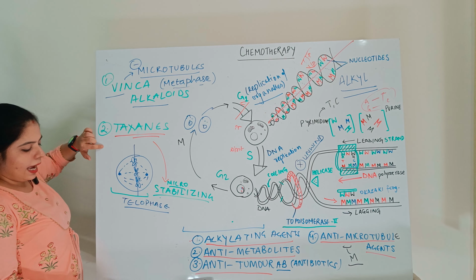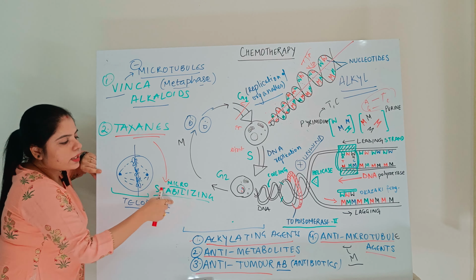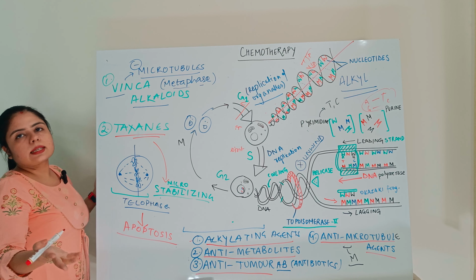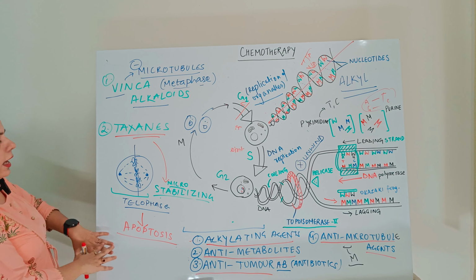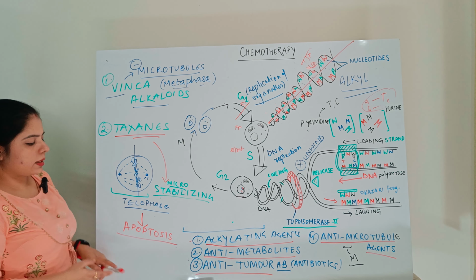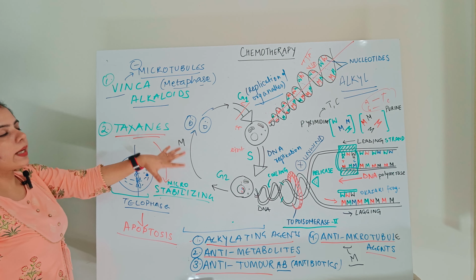So vinca alkaloids and taxanes, in one manner or the other, either by inhibiting microtubules or over-stabilizing them, arrest the cell at different stages, metaphase or telophase, and this causes apoptosis, or cell death. This is killing the cell. This is how they take care of the tumor cells and control the cancer spread. Now moving on to the last one. I'll clear this off because we only require that section, and it also helps me explain the diagram.